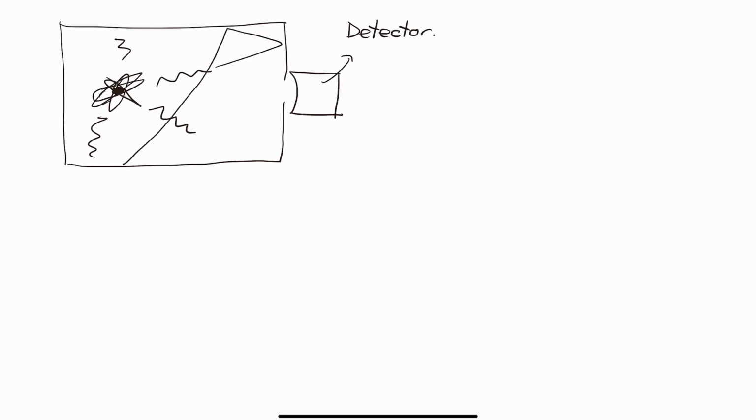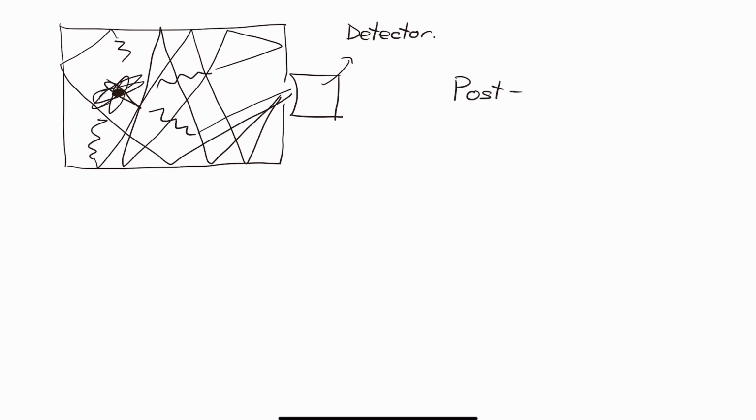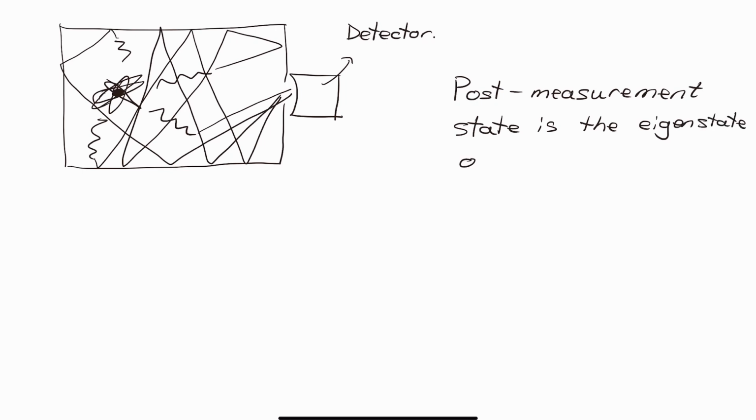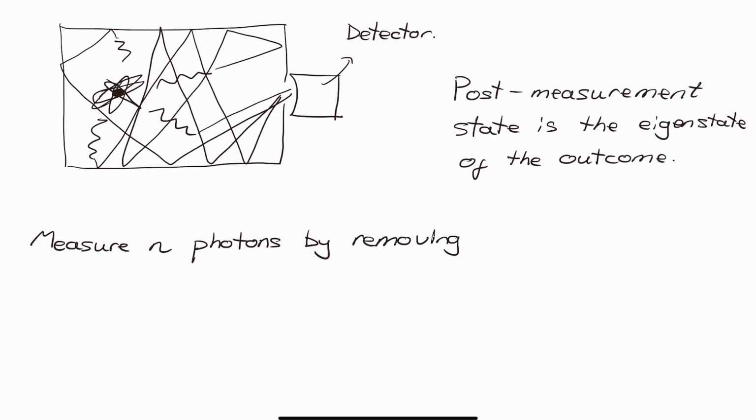All of the photons bounce around and enter the detector, and we count how many there are. Here, the system in question is the box, containing an unknown number of photons, and we assume we can accurately count all the photons, such that the final state of the system contains no photons. We remember that the post-measurement state of the system should be an eigenstate of the observable, with eigenvalue equal to the real quantity we've just measured, in this case, the number of photons n. This is clearly not true here.